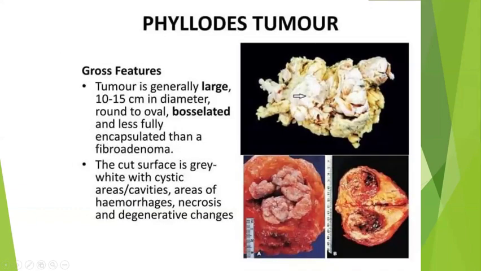Okay, this is the phyllodes tumor, usually a large tumor, more than 10 centimeter in size. Leaf-like compression of the ducts will be usually seen, and you have multiple cystic spaces. So that will be the classical picture of phyllodes tumor. Depending upon the nuclear atypia, mitosis, necrosis, and other degenerative changes, and the size of the tumor and the underlying invasion, it has been classified into benign phyllodes, intermediate or borderline phyllodes, and then malignant phyllodes. Actually, stromal overgrowth, nuclear atypia, mitosis, and necrosis, these only will be considered to classify them as benign, borderline, and malignant.